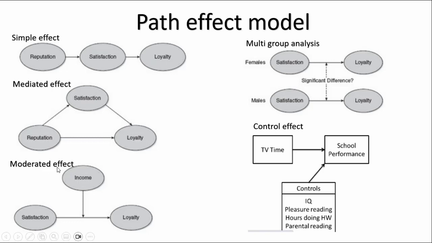The third is the moderated effect. The income will moderate the effect of satisfaction on loyalty. The moderator can strengthen or lower the effect. And then the multi-group analysis, when the data consists of some groups, for example female and male, or maybe education level or income level, and so on, we can analyze by multi-group analysis.